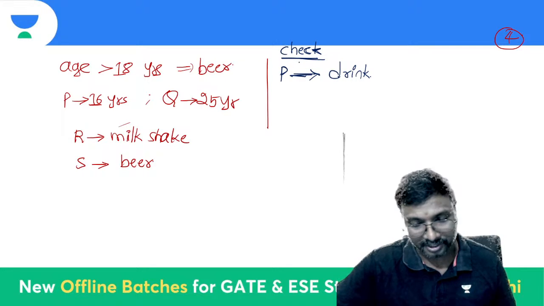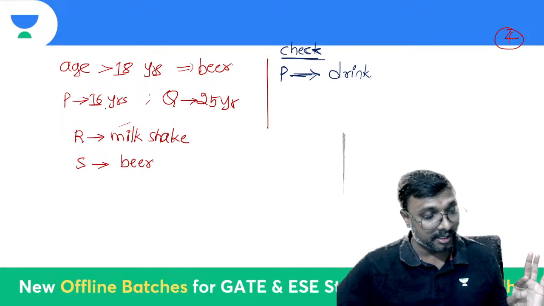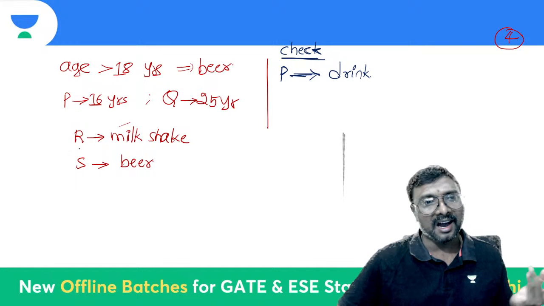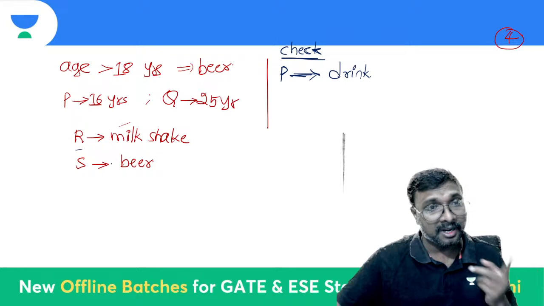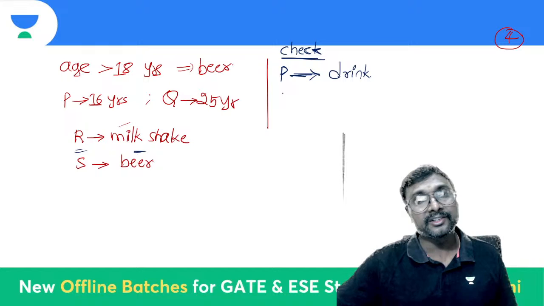Because P's age we know, if he is drinking a milkshake or beer, we have to check it. And R is drinking milkshake, so no problem with R. But S is drinking beer. So we have to check whether the rule is followed or not.